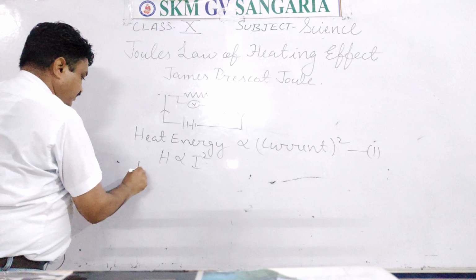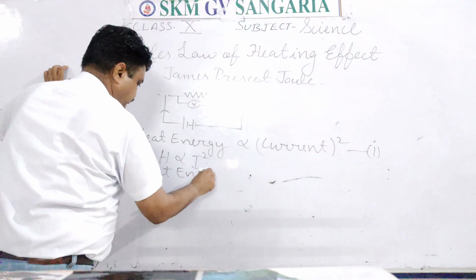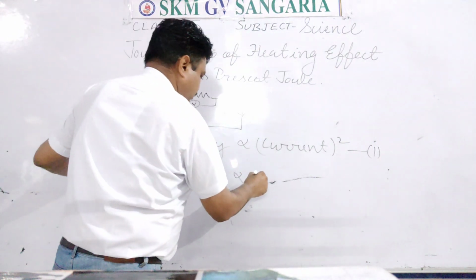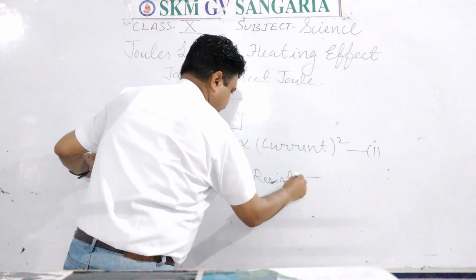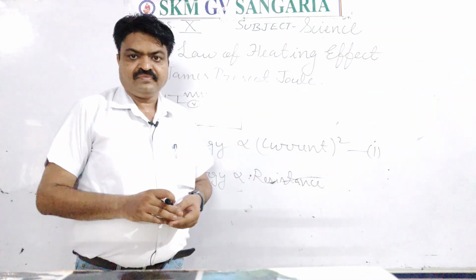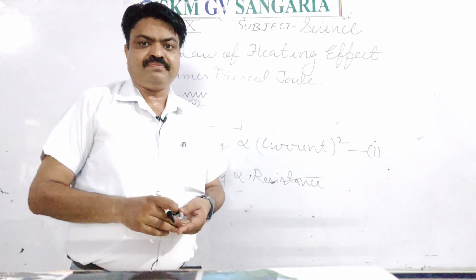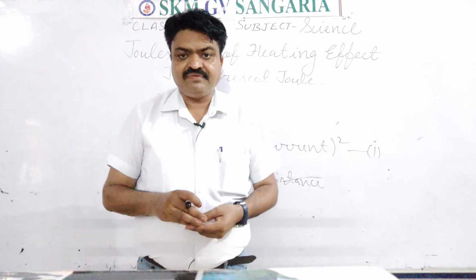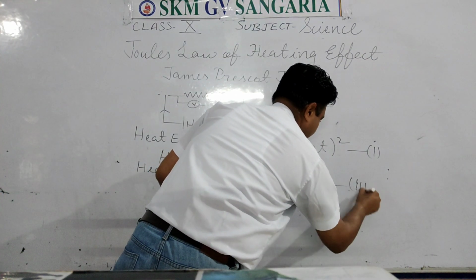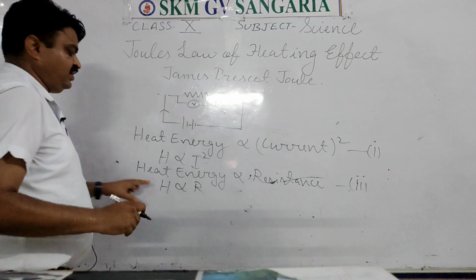Second, heat energy is directly proportional to the resistance of the conductor. If the resistance is more, then the heat energy will be more. This is the second law. Means the heat energy is directly proportional to the resistance.